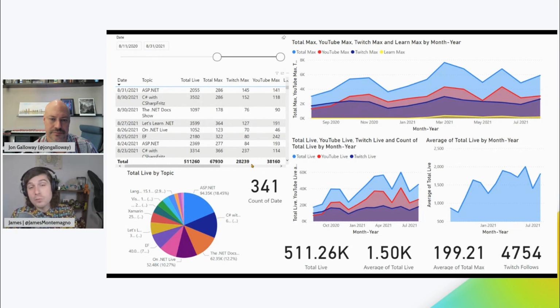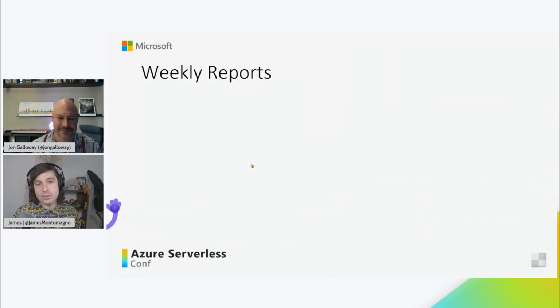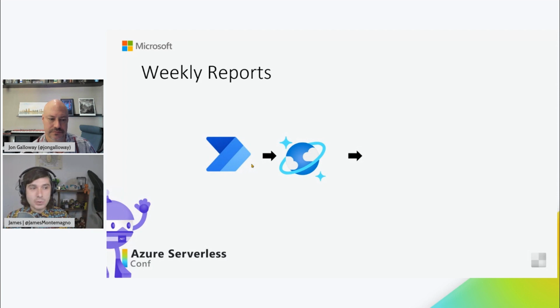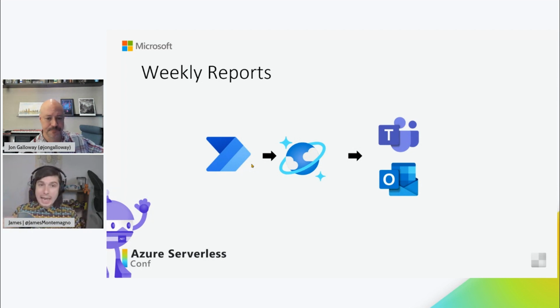And while we do have this beautiful Power BI dashboard, you've got to go load up Power BI and do this thing. So we said, let's automate and make it even easier to give direct feedback to all of the show hosts. So we created weekly reports. This is cool because we're reusing all this data and all this intelligence. We have yet another Power Automation every week that runs, pings that Cosmos DB database, normalizes and figures out the last 2 weeks of show data, and sends a Teams message and an email every single week to all of the live streamers. That's really cool.